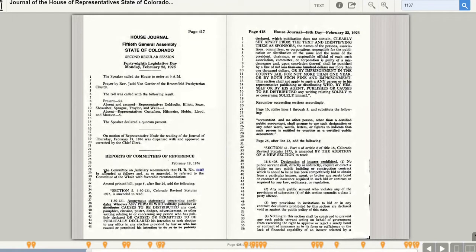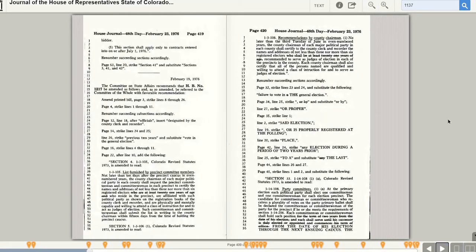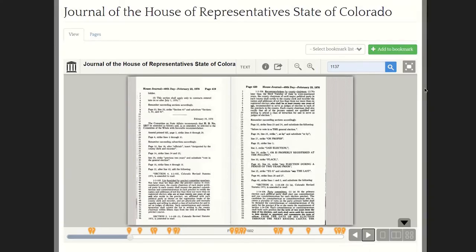And we can see this is House. The Committee on Judiciary recommends that House Bill number 1137 be amended. And here is the committee's report. And we can flip to the next page if we want to see the rest of the report. So that is one approach in order to find entries where the House bill appears in the House Journal.